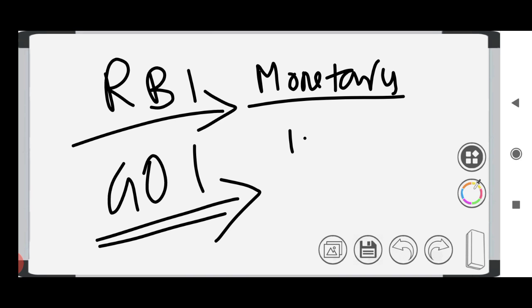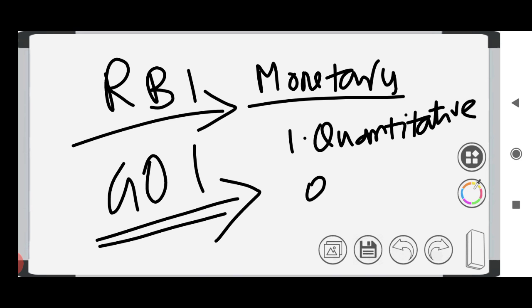One is the quantitative tool, another one is the qualitative tool. There are many quantitative tools. The quantitative tool is the most important one. The qualitative tool is not so important.